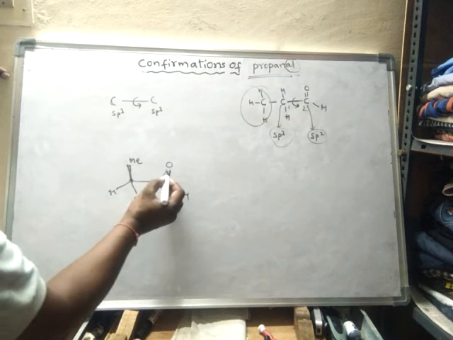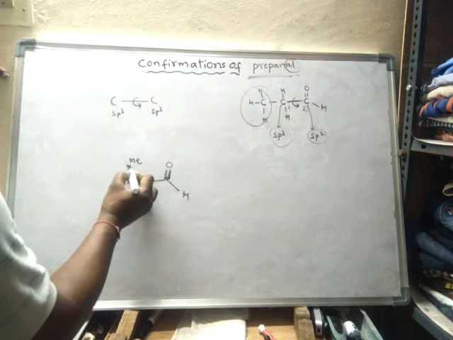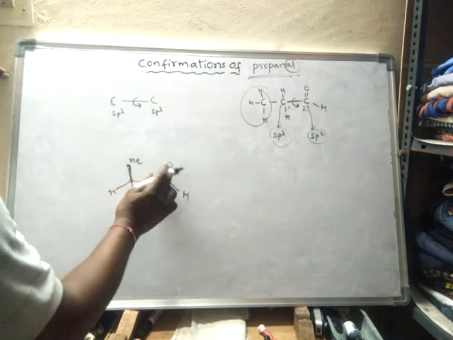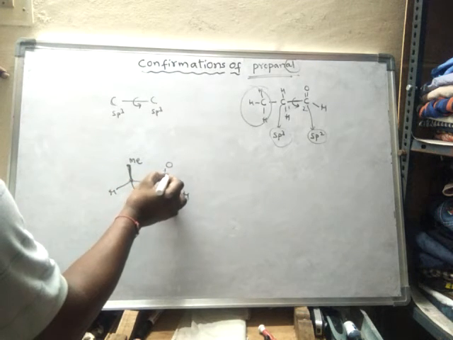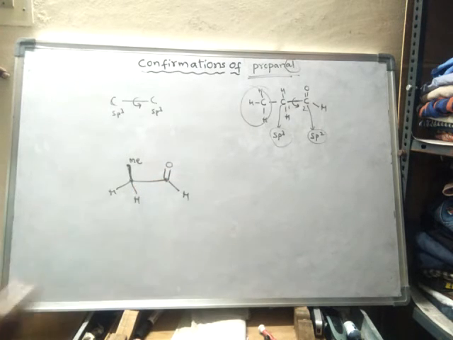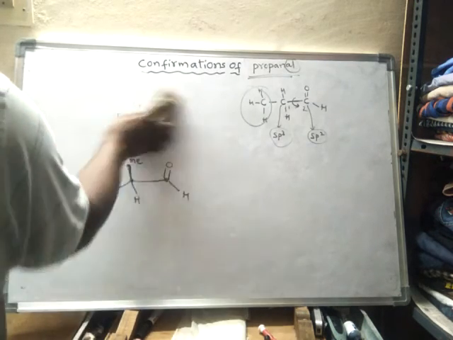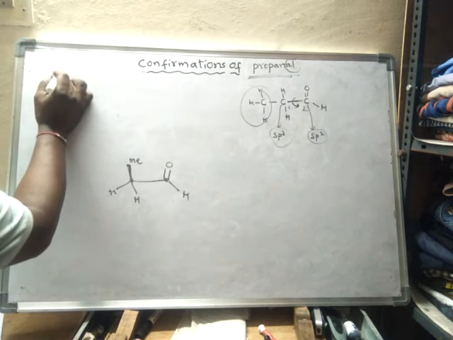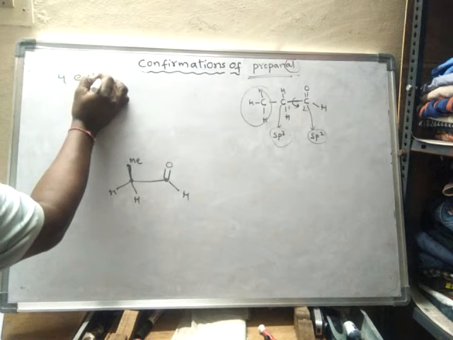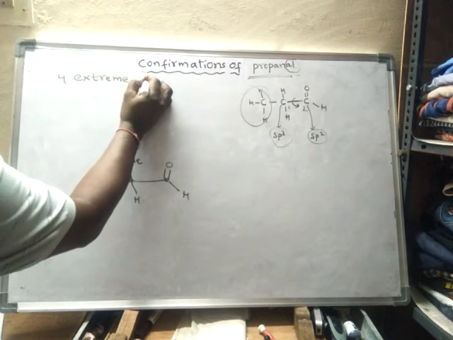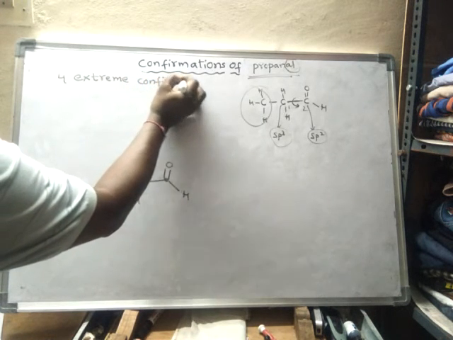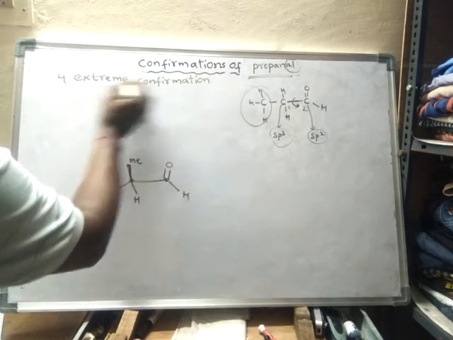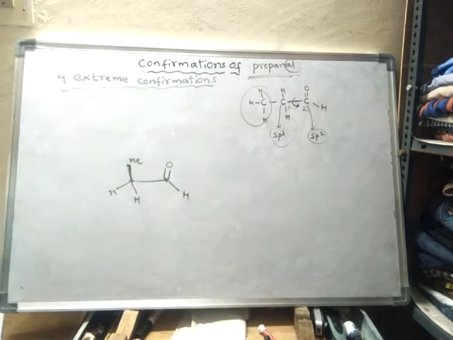Okay, so what happens here? This is a double bond, and this is the methyl group. See, in propanol, four extreme conformations are formed. In propanol, four extreme conformations are formed. What are they?